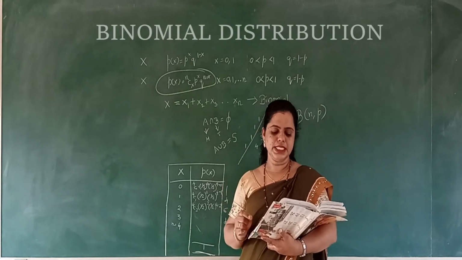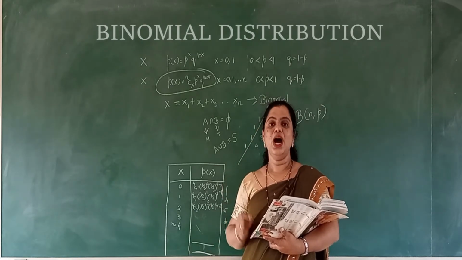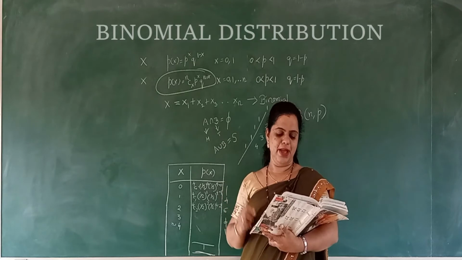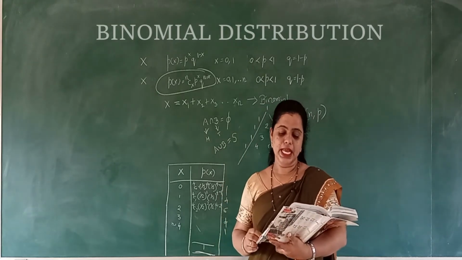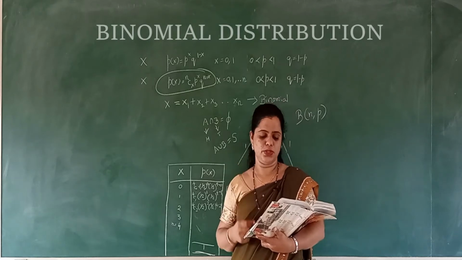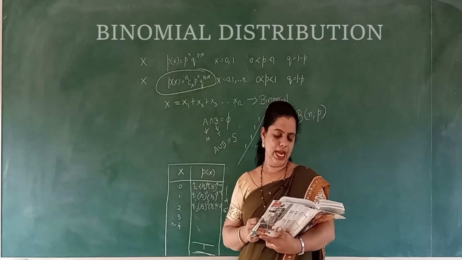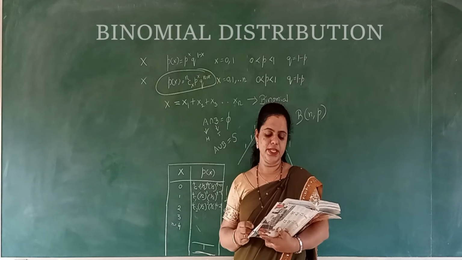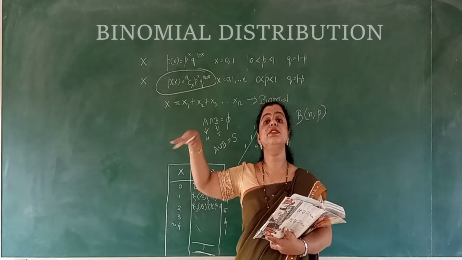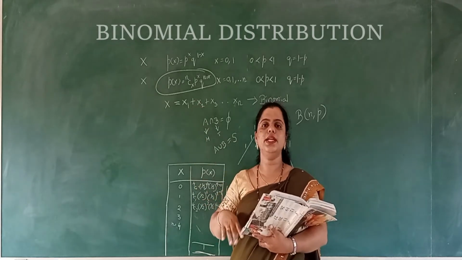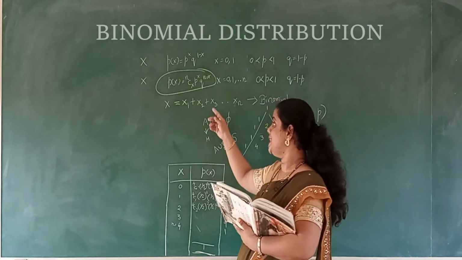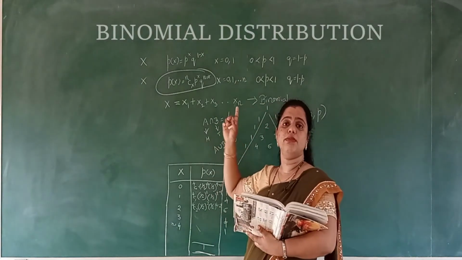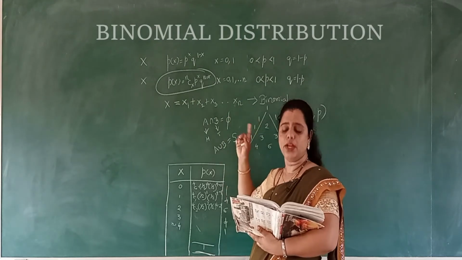Number of male children in a family of 2 children. Number of bombs hitting a target among 3 bombs which are aimed at it. And the number of defective articles in a random sample of 6 articles. If it is about 1 article, it is different. So 6 articles are there. You can see the n is definitely given. It is fixed and it is given to you.